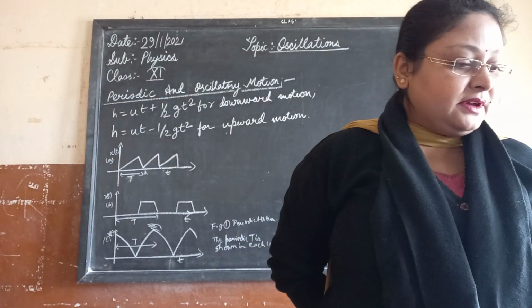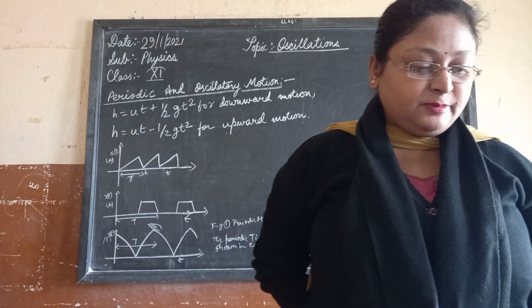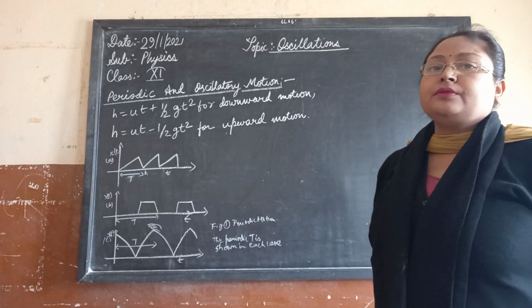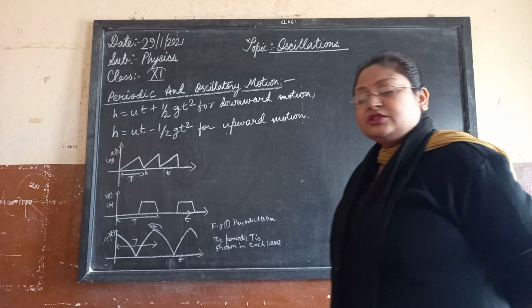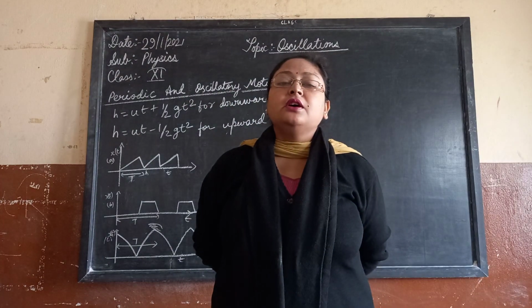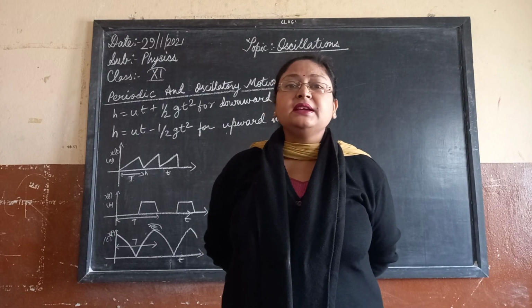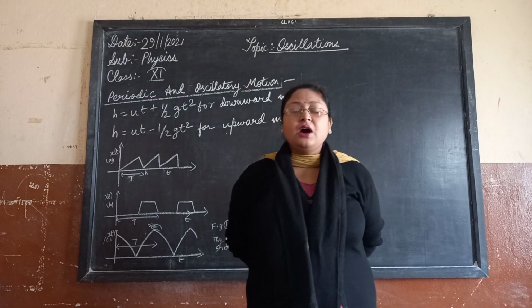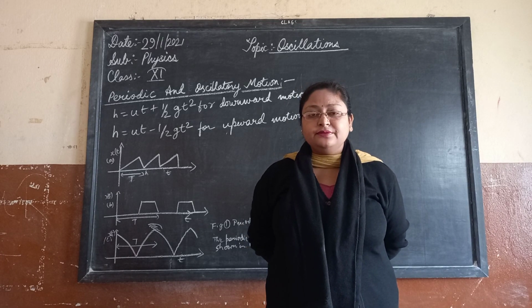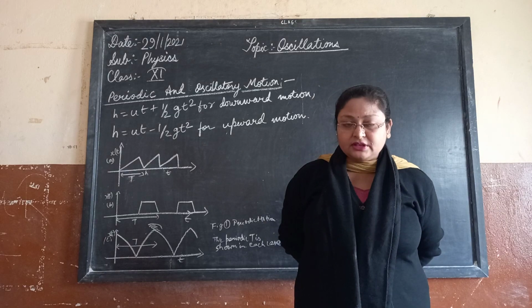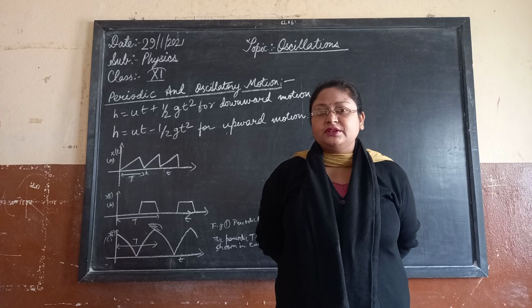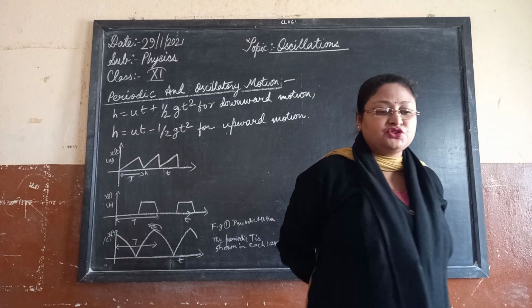So here we have the introduction to oscillation. Oscillation means a to and fro motion of a particular substance from one position to a new position, and then from the new position back to the previous position, which is taken as one oscillation. If you move along the diameter of a room, moving from the starting point to the final point and again from the final point to the starting point is considered one oscillation.